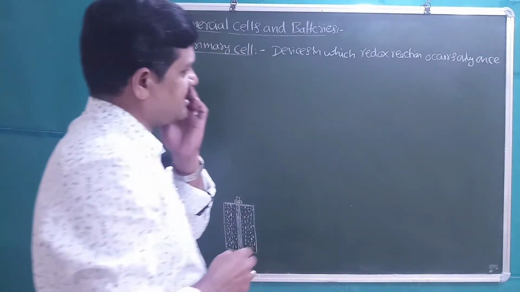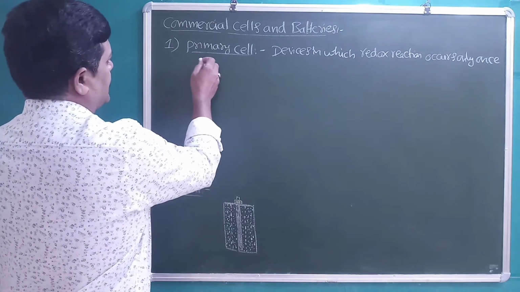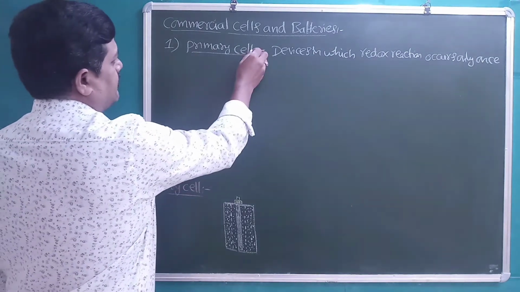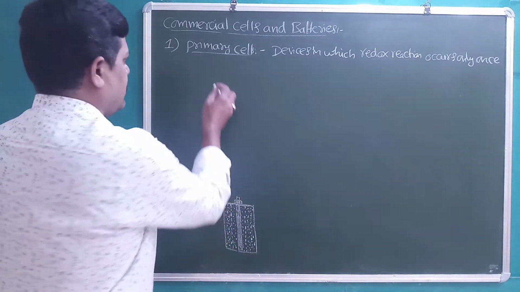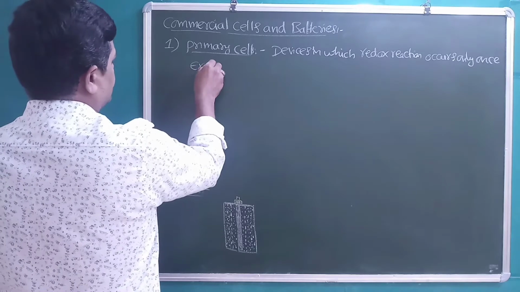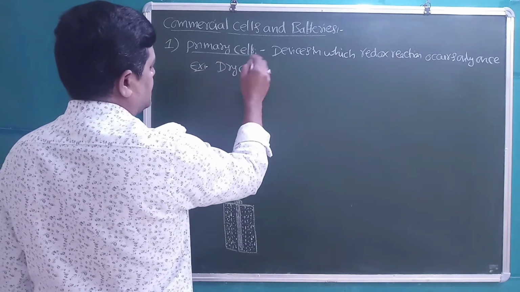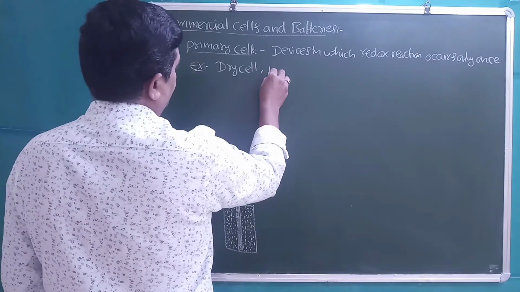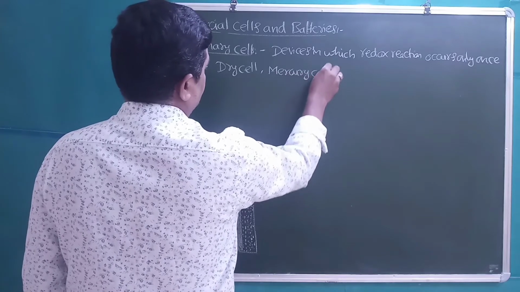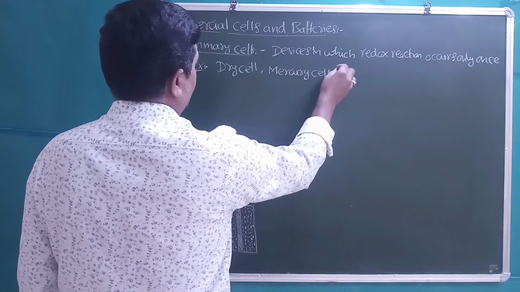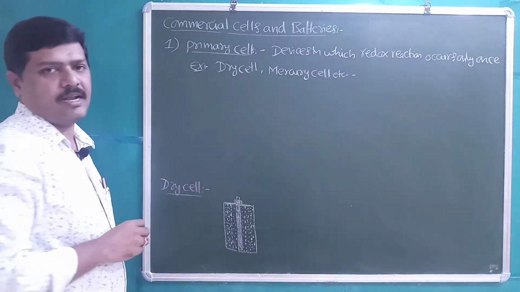Those devices or cells are known as primary cells. Example: dry cell, which is also known as Leclanche cell, and mercury cell. Students, in this video I will try to cover these two types of cells, dry cell and mercury cell.